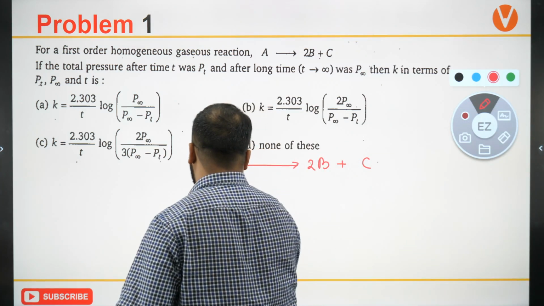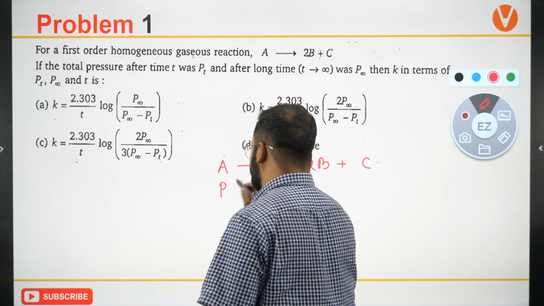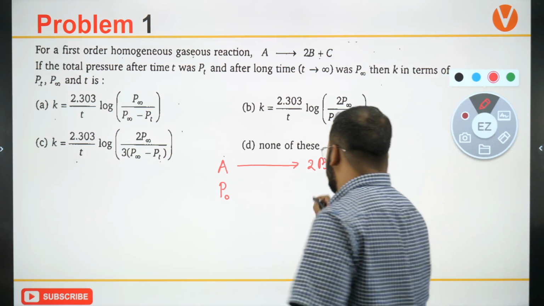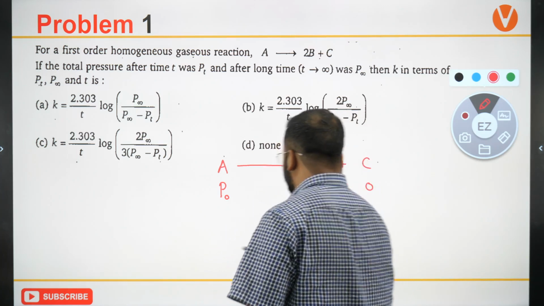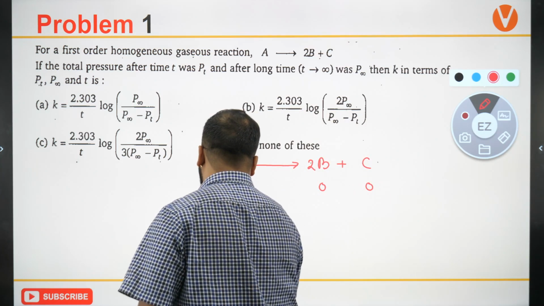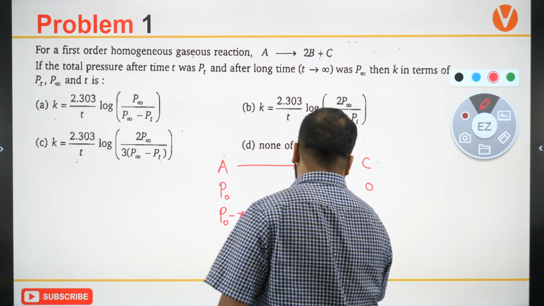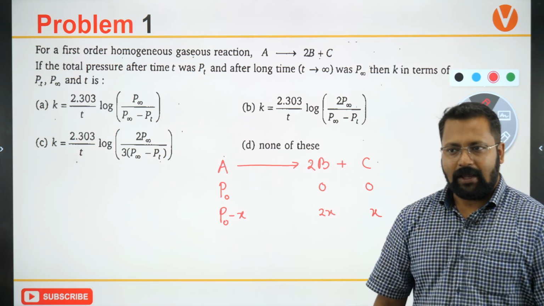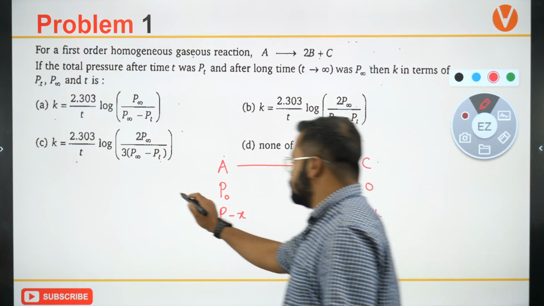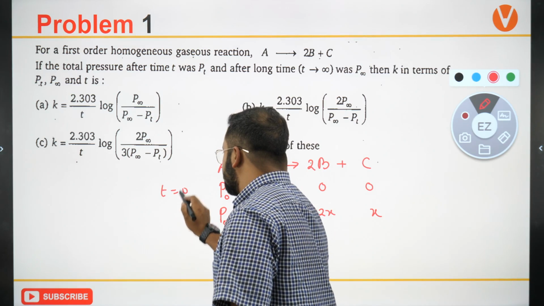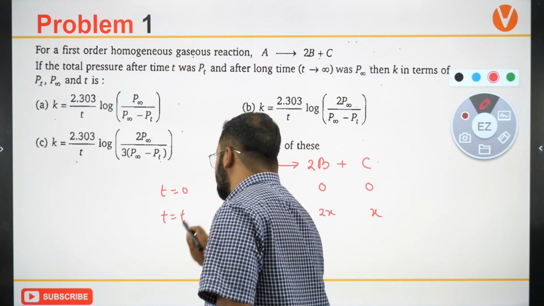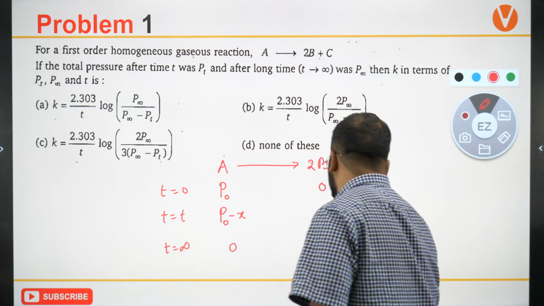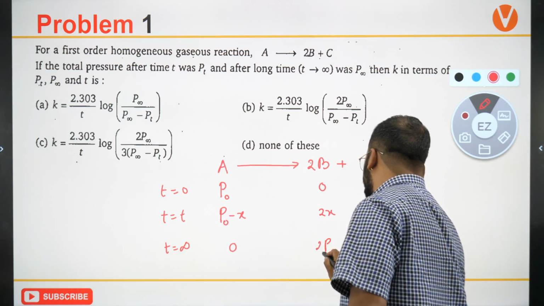Initial pressure is, let's say, P naught. This is 0 and this is 0. After some time t, it becomes P naught minus x, and this becomes 2x, and this becomes x. This is at time equals to 0, this is at time equals to t, and this is at time equals to infinity. This will become 0, and this will be P naught, 2P naught, and this will be P naught.